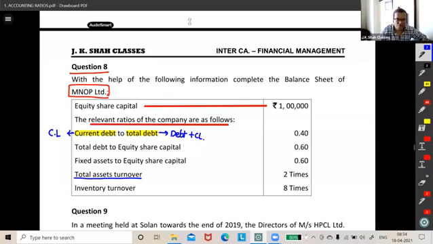Yes, no. Good. Okay. What is the formula then? Sales upon total asset. Correct.